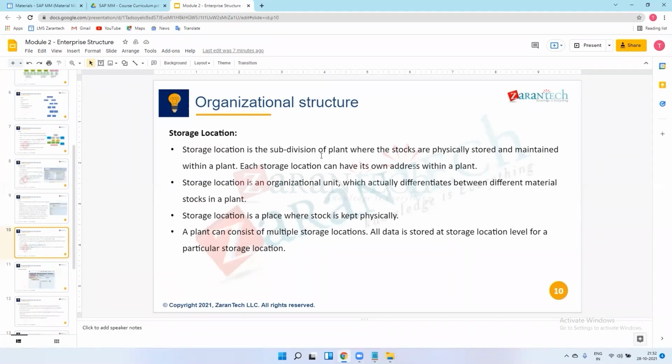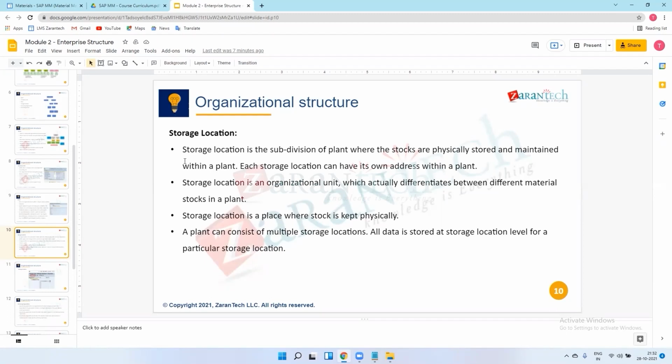Storage location is the subdivision of plant where the stocks are physically stored. The name itself represents the meaning. Storage location is the subdivision of a plant where the stock is physically stored and maintained within a plant, and each storage location can have its own address within a plant. It means we have to store the material in one location.